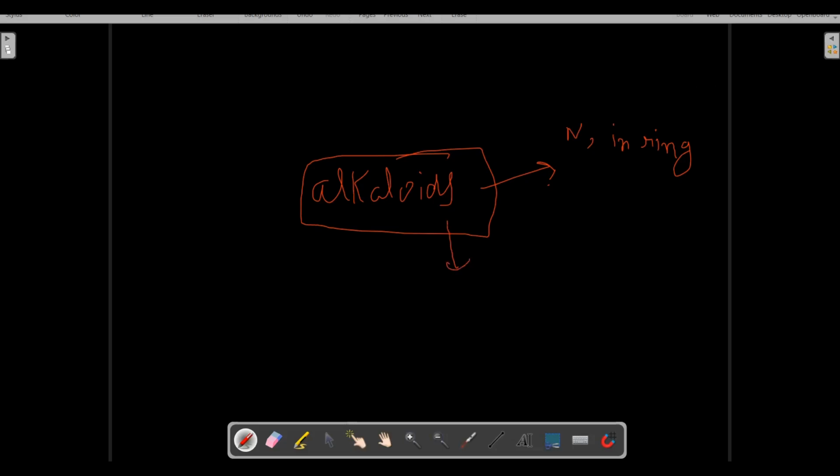The role of alkaloids is different from essential oils. These are not oil-like. These are bitter in taste. They are basic in nature because of the presence of the nitrogen atom, and they are not similar to oils.